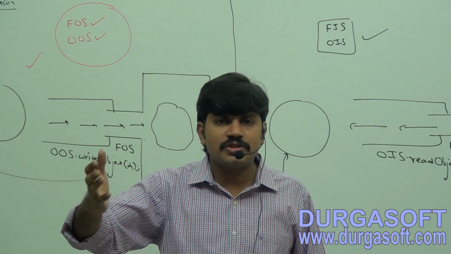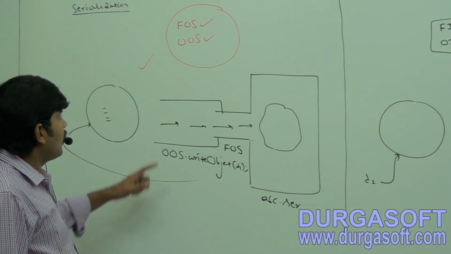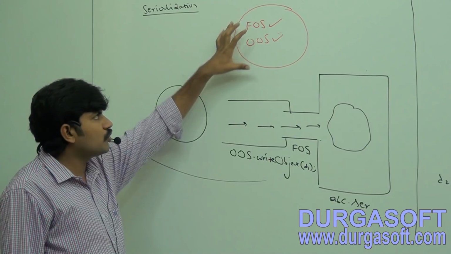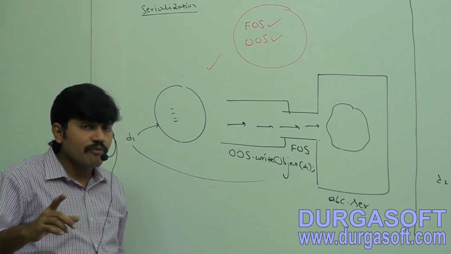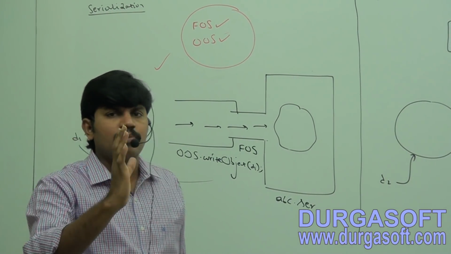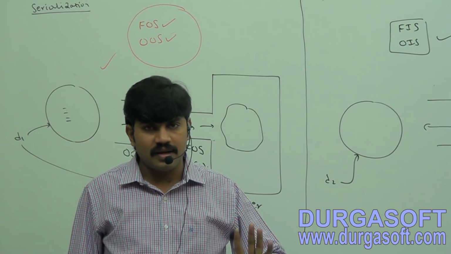By using which streams can we implement the serialization concept? File output stream, object output stream. What is deserialization? Reverse process, sir. The process of reading the state of an object from your file is called deserialization.